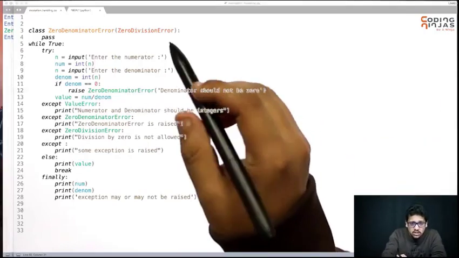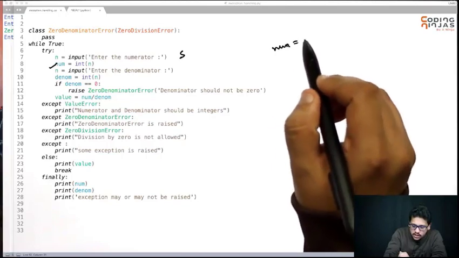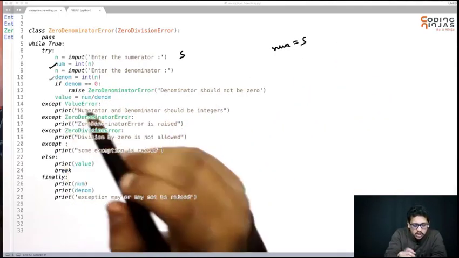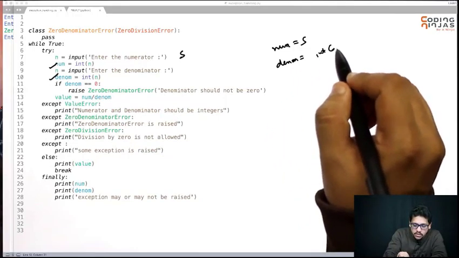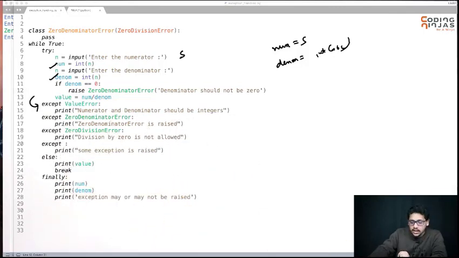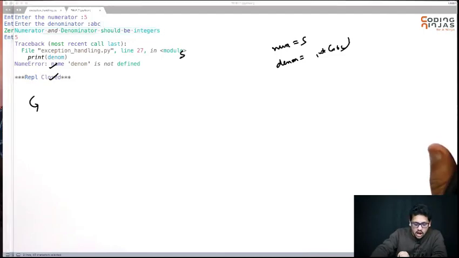So how was this done? If I give the numerator as 5, the numerator has the value 5 here. Then for the denominator, int of input: you have given ABC, it was not able to execute. It raised the value error. You got the output that numerator and denominator should be integers.